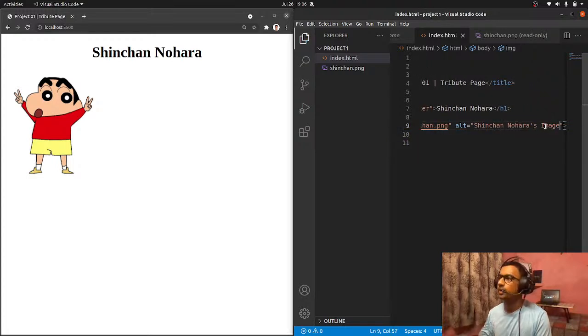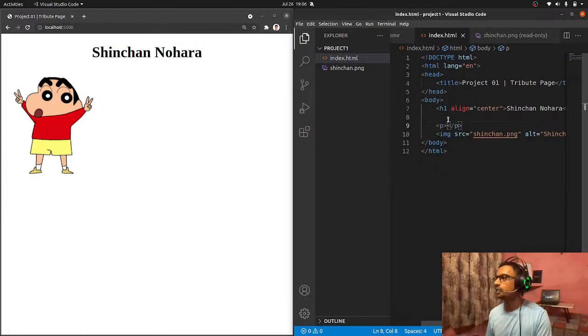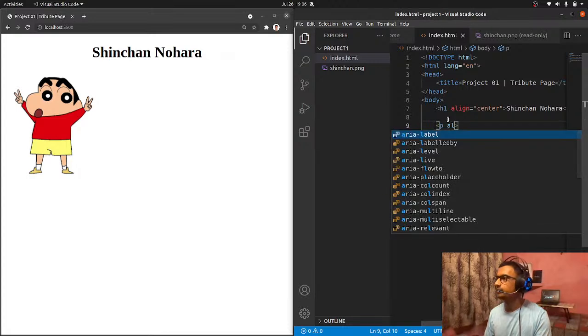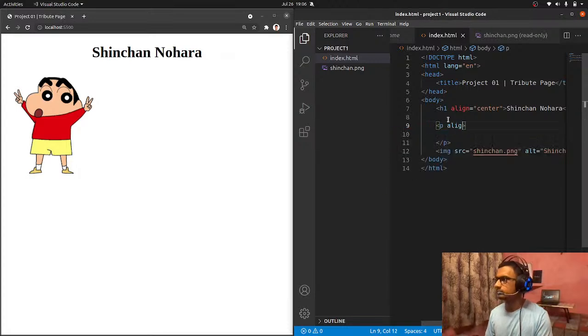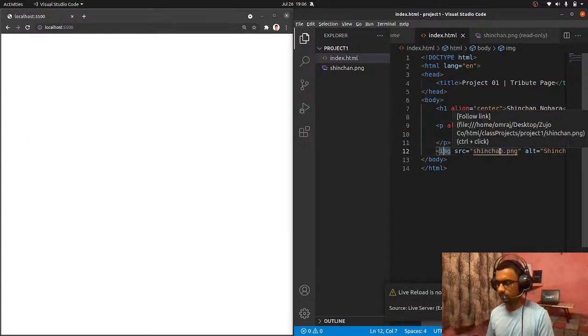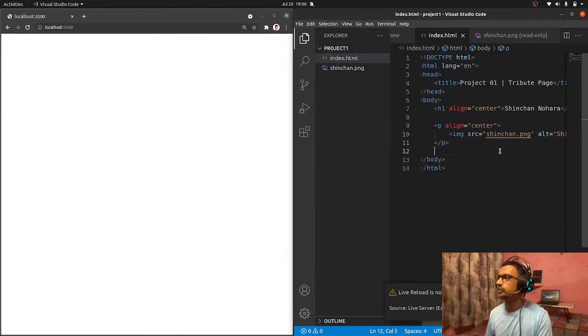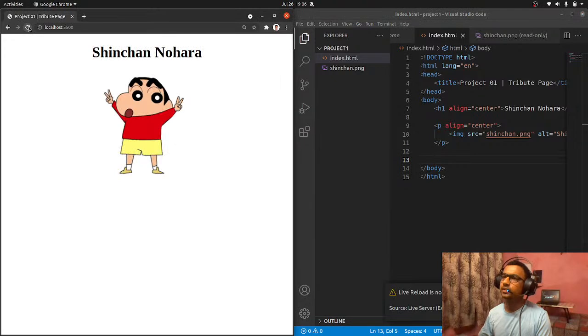image. Okay, cool. So actually it is looking on the left, but I want it to the right. It's a pretty simple method that you can adopt: put a p tag, align equals to center, and just put the image tag in between them, and it will automatically come inside the center. Yeah, that's cool.